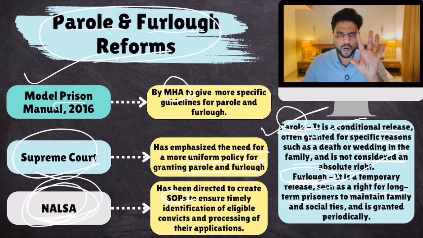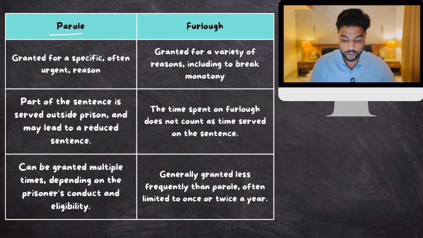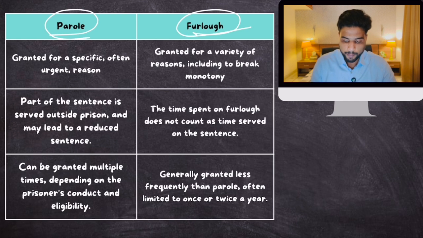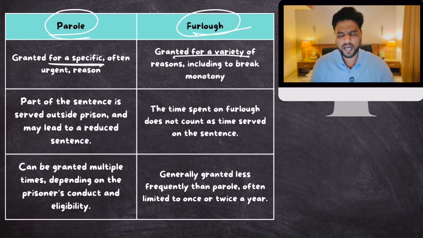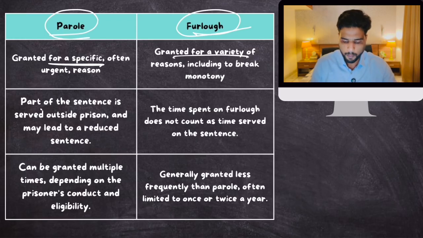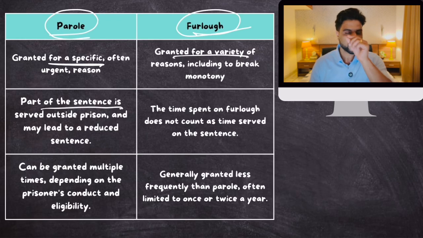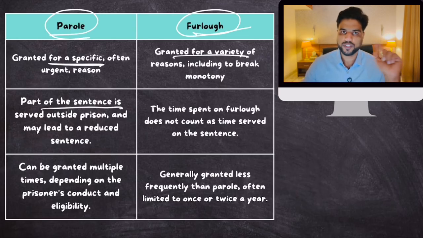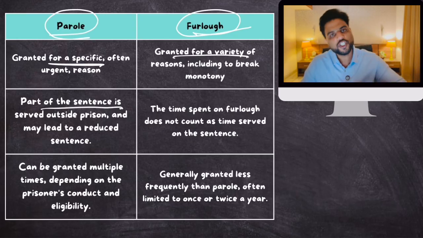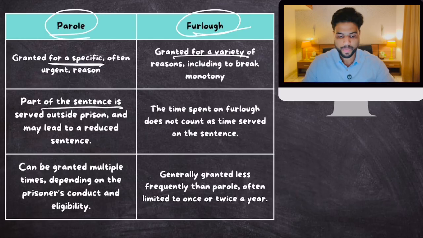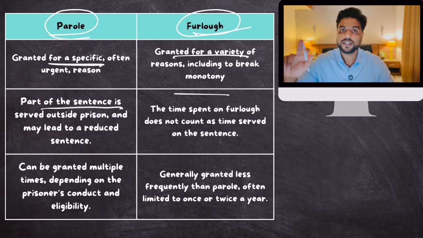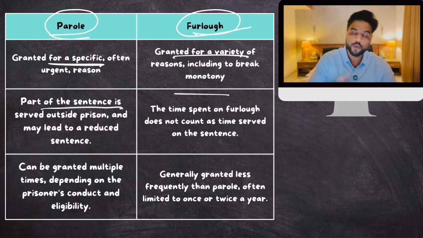By now you understand the basic idea of what parole or furlough is. Let's talk about the difference between the two because it is very important. Parole is granted for a variety of reasons. Furlough is part of the sentence, this is very important. Suppose I am in jail and I get parole. I go outside for 10 days. Those 10 days outside would be considered a part of my jail term. But in case of furlough, if you spend 10 days outside, those 10 days won't be considered a part of your jail term. You will come back and resume your jail term.